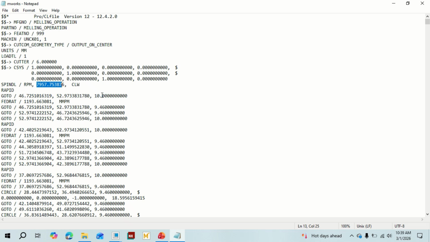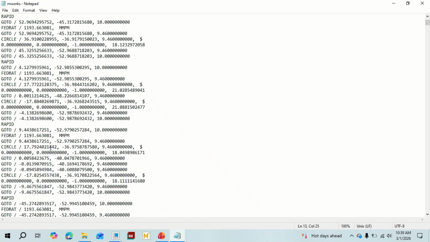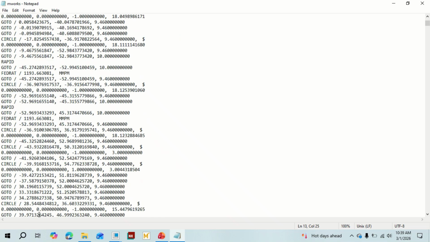Go to this position, XYZ position, and feed rate is mm per minute, this many per minute, and go to this, and all are transcripts translated to our human understanding.